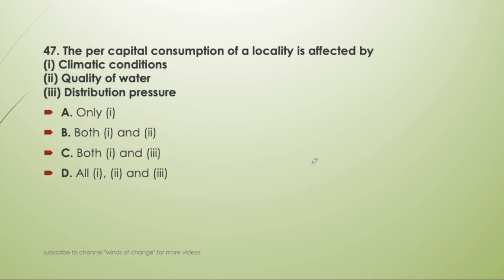Next question. The per capita consumption of a locality is affected by climatic condition, quality of water, or distribution pressure. So I think all these will be the one which will be affecting the per capita consumption. The climatic condition, with increase in the temperature, the per capita consumption will increase. With increasing quality of water, obviously the per capita consumption will increase, and distribution pressure will lead to more losses. So it will also lead to the increment in the per capita consumption.